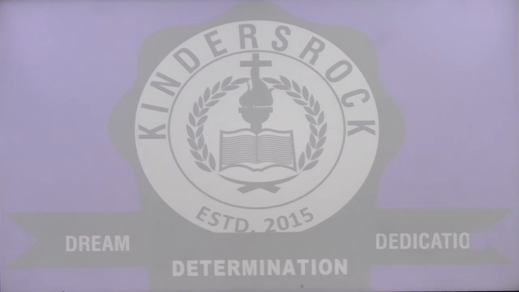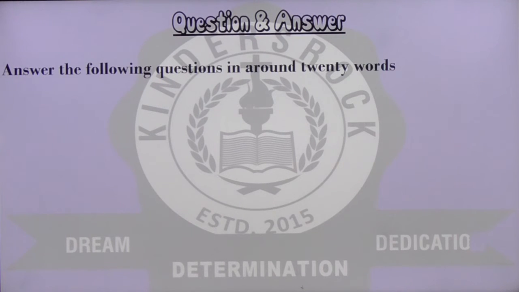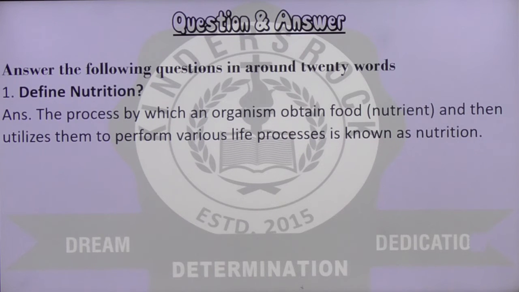Okay, we have to continue with more questions and answers. Answer the following question in around 20 words. The first one is define nutrition. The process by which an organism obtains food and nutrients, and then utilizes them to perform various life processes, is known as nutrition.